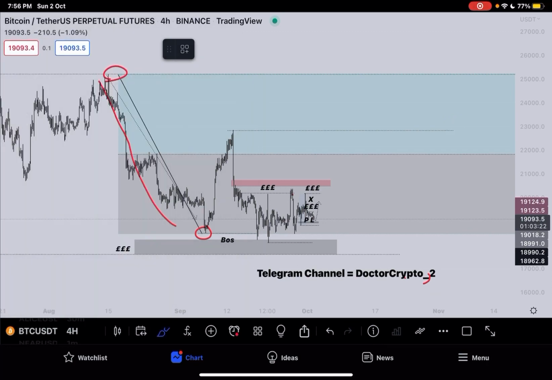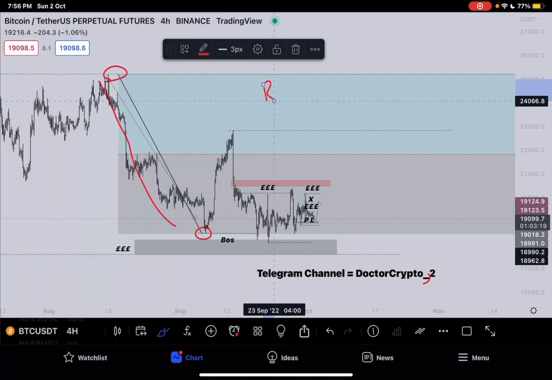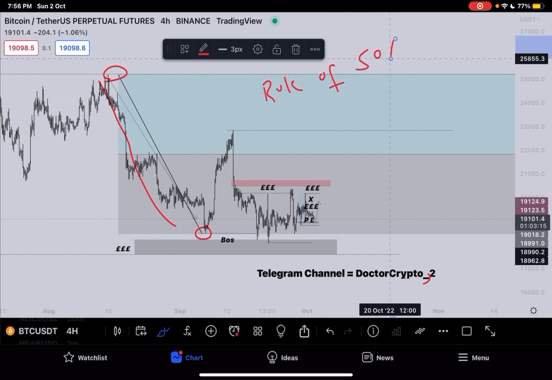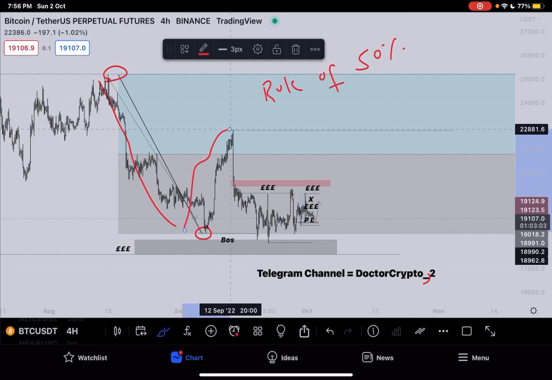Okay, this is known as the rule of 50. If you want to learn this, you can DM us on Telegram. We will make dedicated videos on technical analysis as soon as possible. So this is basically the rule of 50. We have to confirm the retracement by Fibonacci. So this whole move happened, and this retracement got confirmed.